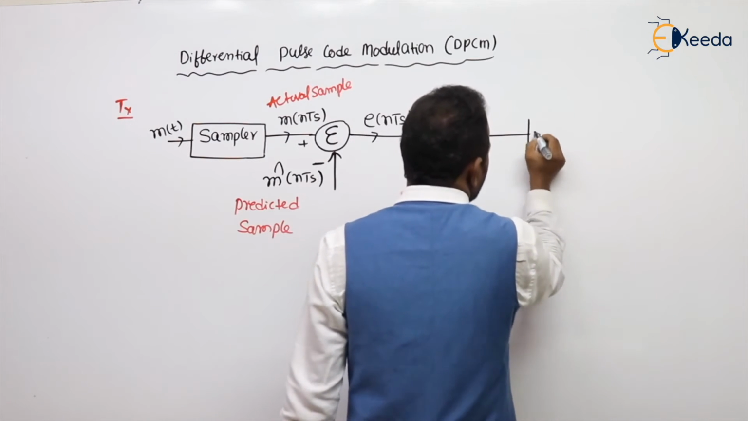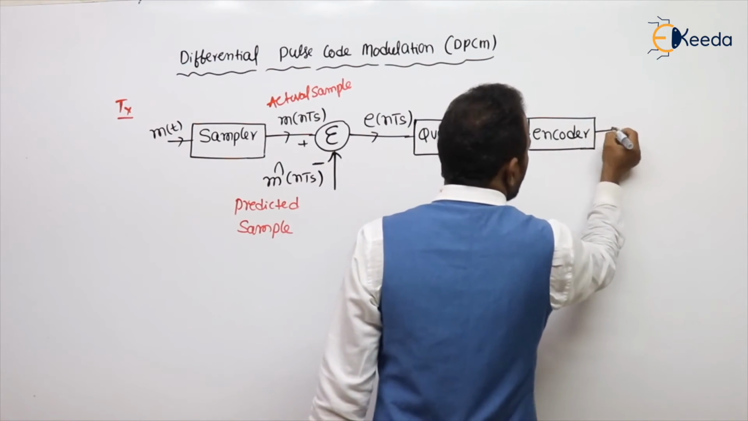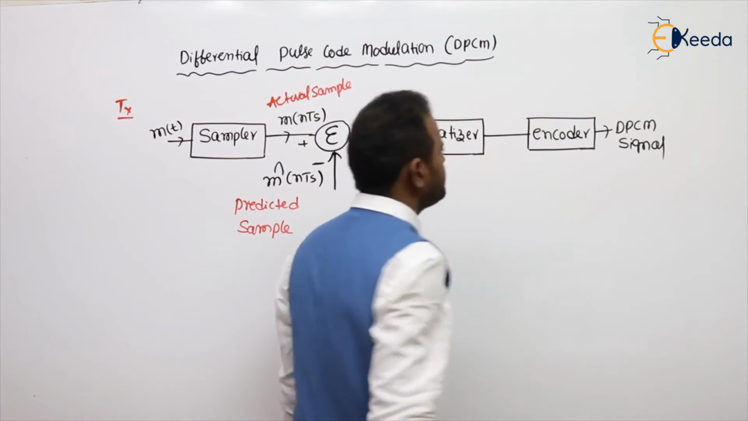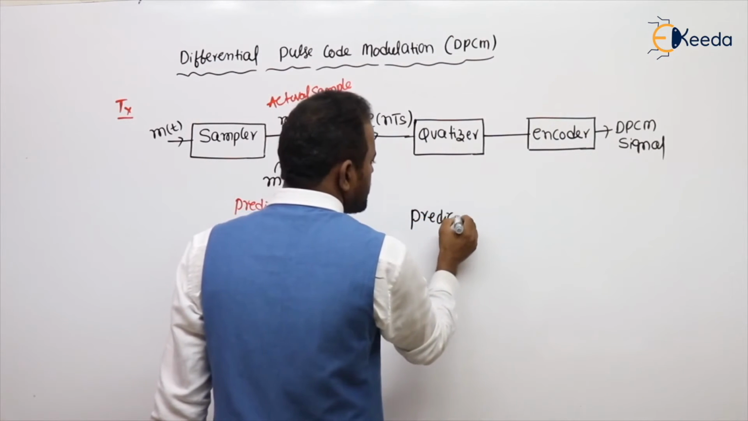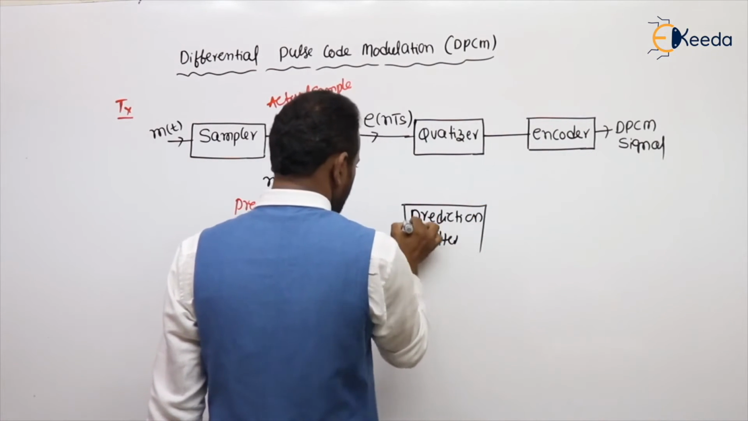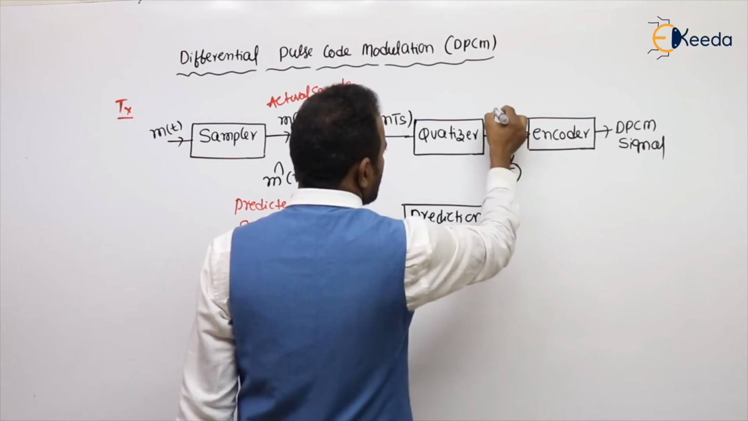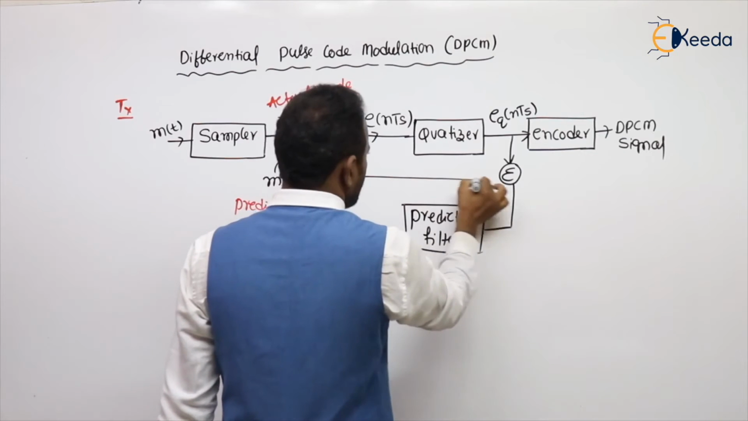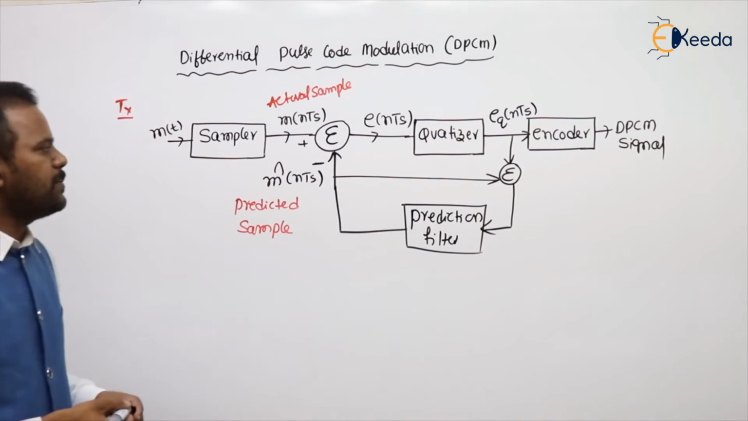And that itself is going to be encoded. The output is nothing but the DPCM signal. Clear? And here we are having the prediction filter and another summer. Let me call the quantizer output e_q of nTs. This is the block diagram of a DPCM transmitter.